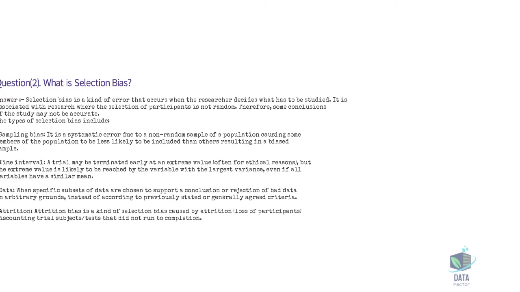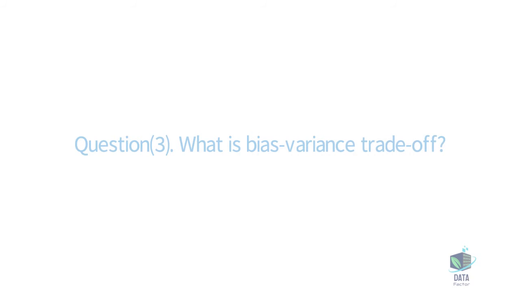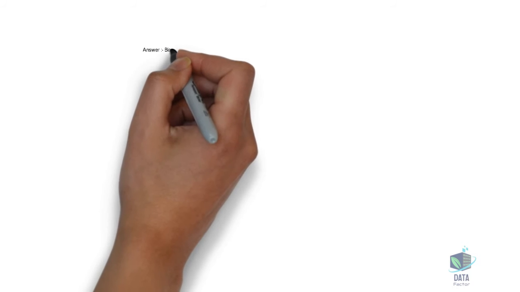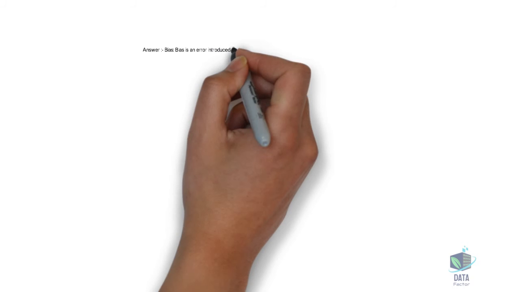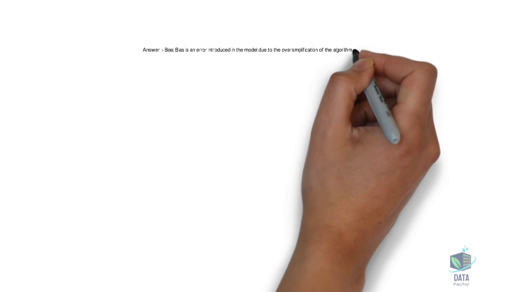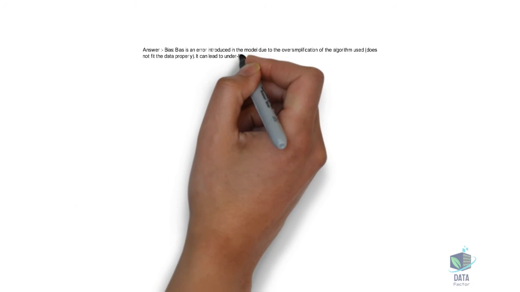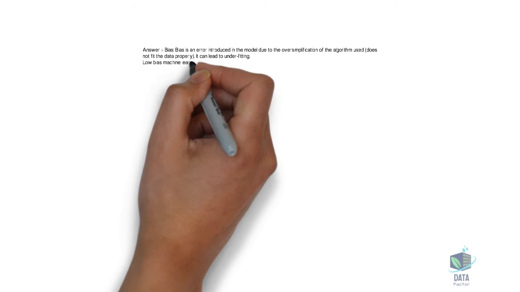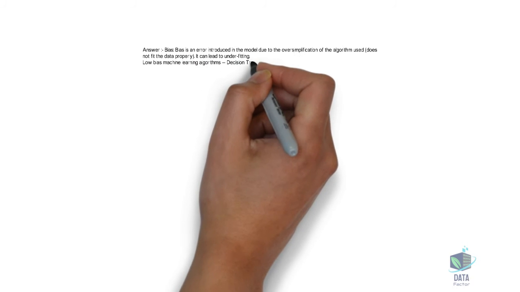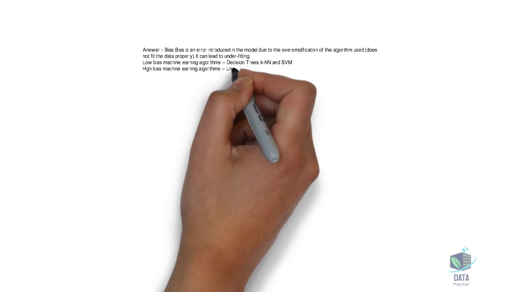Question 3. What is bias-variance tradeoff? Answer. Bias is an error introduced in the model due to the oversimplification of the algorithm used, which does not fit the data properly. It can lead to underfitting. Low bias machine learning algorithms: decision trees, KNN and SVM. High bias machine learning algorithms: linear regression, logistic regression.